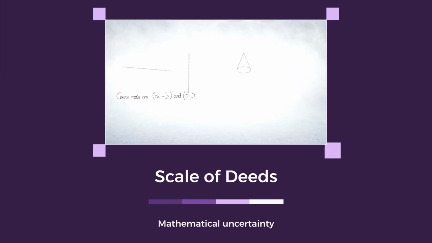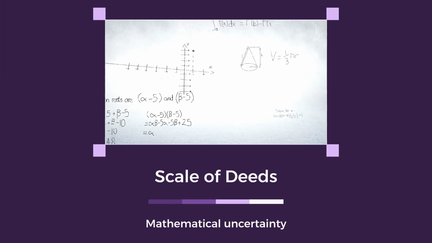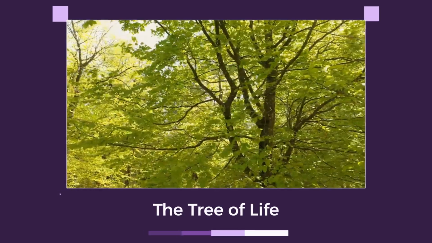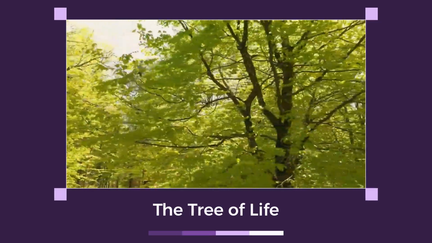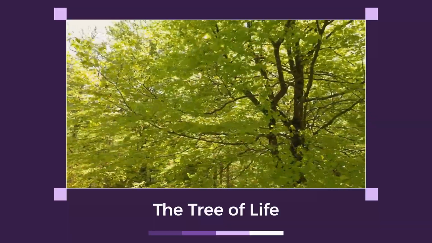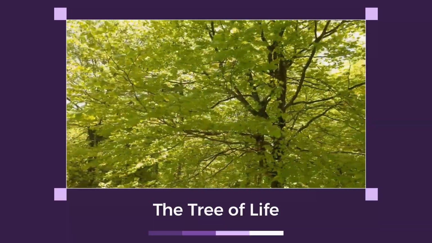It leaves the soul on a scale of deeds, striving for a paradise that remains a mathematical uncertainty because the 10D bridge has been structurally rejected. True righteousness isn't found in a militaristic duality or a constantly tipping scale. It is found in the ultimate structural plan, the tree of life.